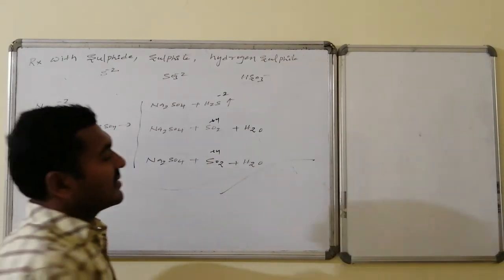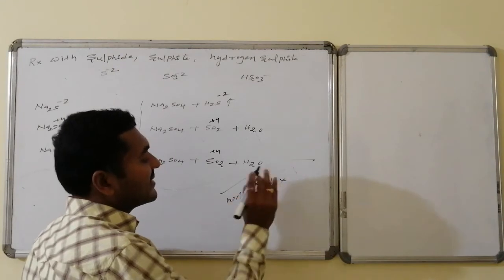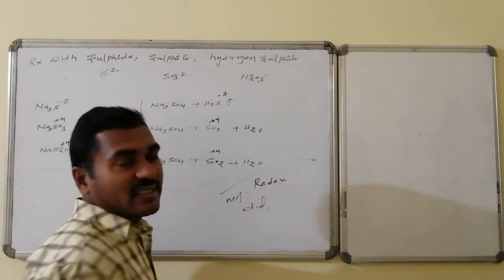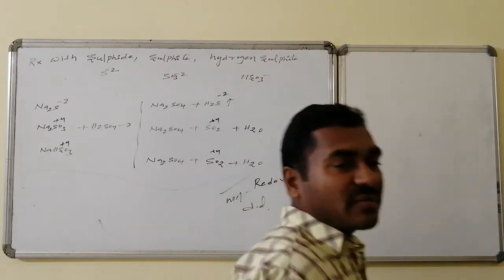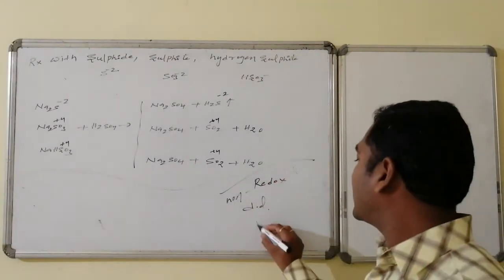Hence is it redox? No, it is a non-redox reaction, and in this, double displacement occurs. It is a DD reaction, and in some of the reactions, double displacement followed by decomposition occurs.